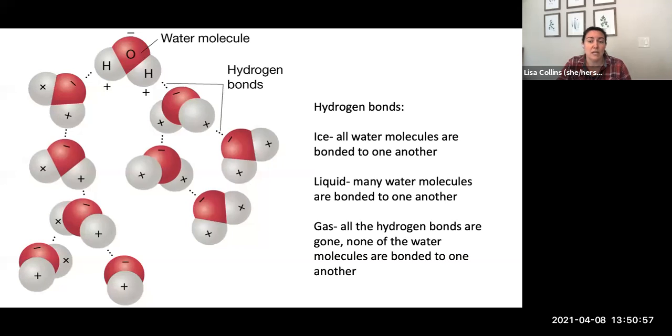In liquid water, many of the water molecules have hydrogen bonds with other water molecules. In ice or solid water, all the water molecules have hydrogen bonds with other water molecules. And in the gas state, all the water molecules are independent of one another. There are no hydrogen bonds.